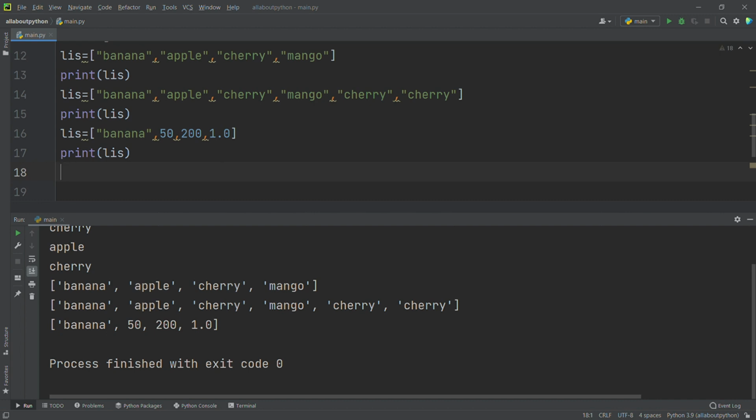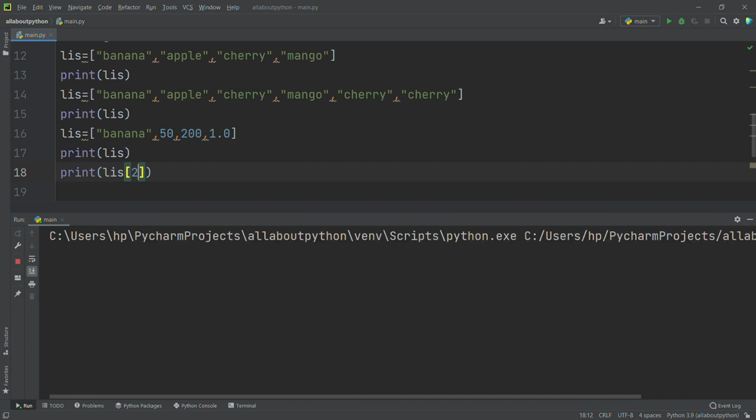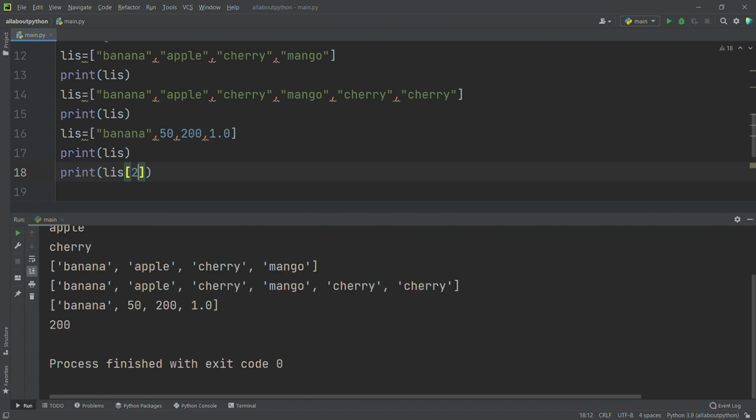In the same way, if I want to access 200, we are going to say print of list of what's the index of 200. It's going to start from 0, so 0, 1 and 2. So now I will give here 2. See, it's printing 200.